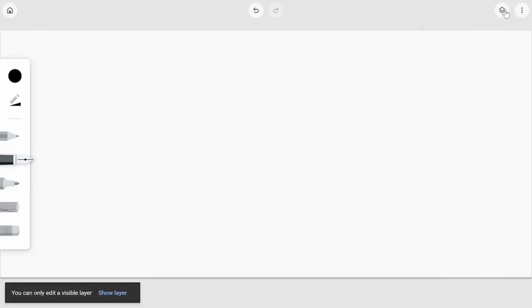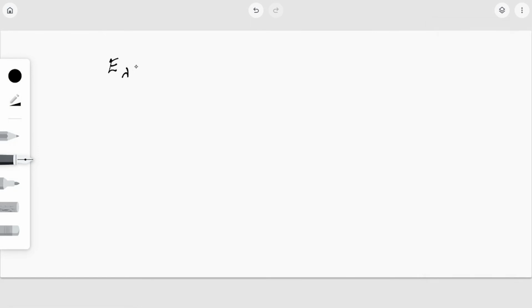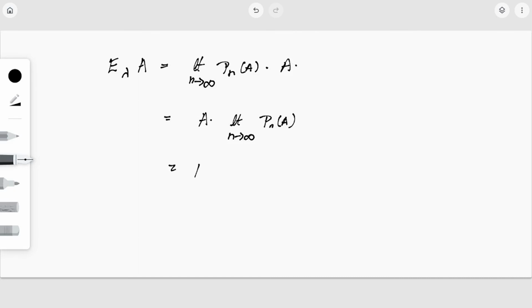Now we have E lambda into A, which can be written as the limit as n tends to infinity of Pn of A into A. So this is the same as A into the limit as n tends to infinity of Pn of A, since A is not affecting this, so this is the same as A into E lambda. So this can be easily proved.